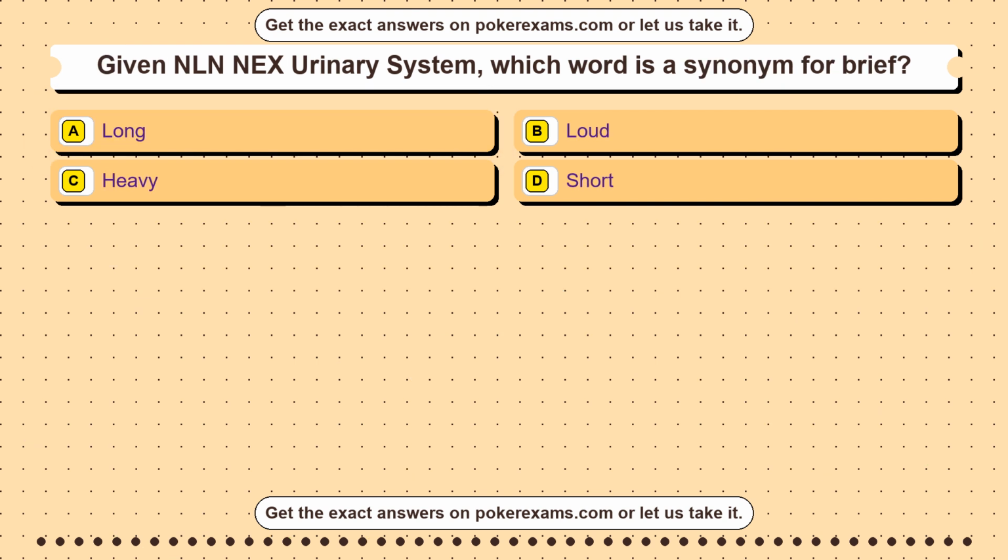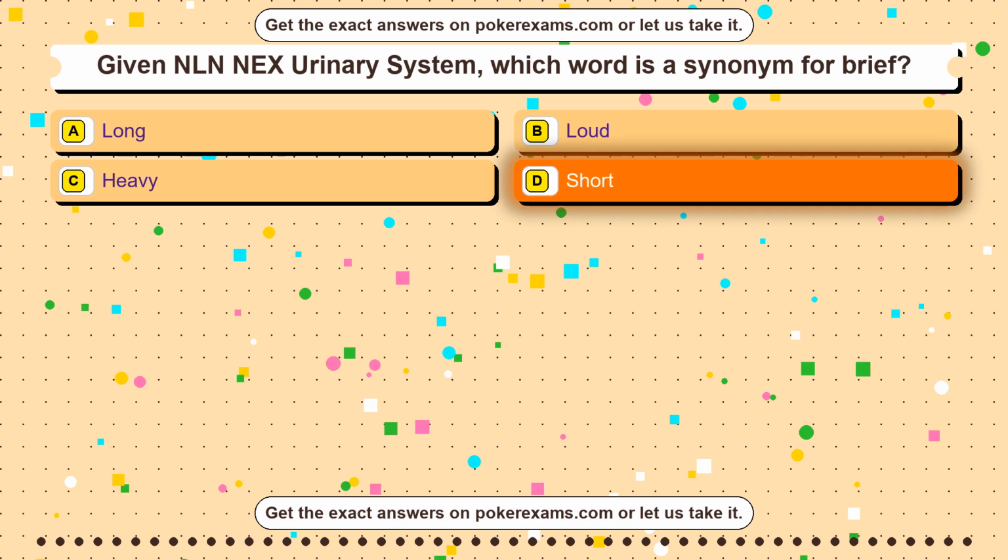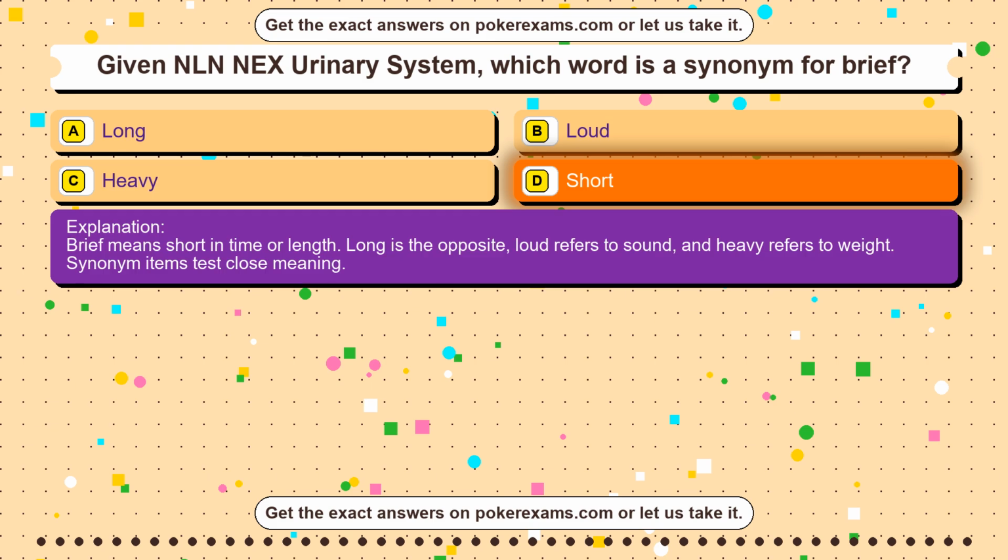Question 38. During GED Social Studies Review, which formula finds the area of a rectangle? Option A, 2 times length plus width. Option B, base times height divided by 2. Option C, pi r squared. Option D, length times width. The correct answer is option D. The area of a rectangle is length multiplied by width. The first choice is not the perimeter formula as written, the second is triangle area, and pi r squared is circle area. Matching shapes to formulas is essential.